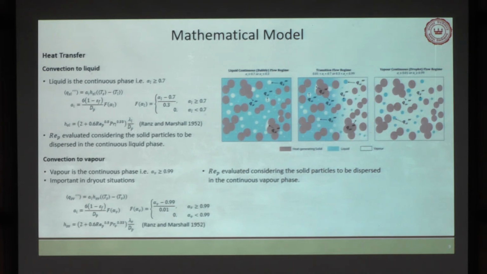So if you have your volume fraction value, you can calculate what is the liquid heat transfer coefficient, what is the vapor heat transfer, and you can take a linear interpolation on the basis of those two.